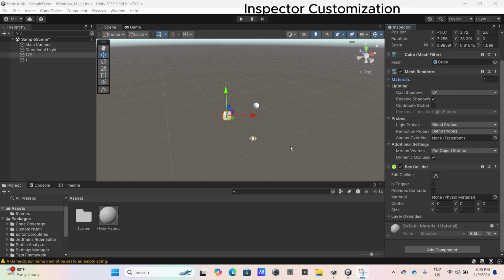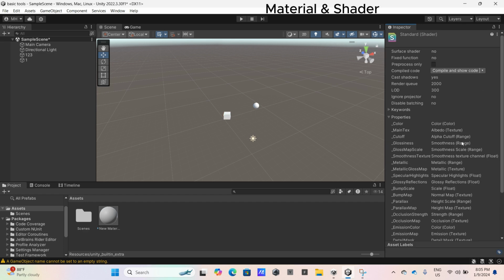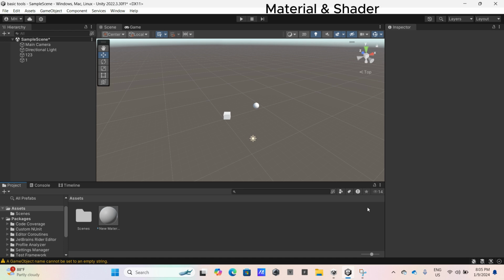And how about material? We cannot edit material in here. If you choose edit material, you will see this, and it will not let us change color or anything. But don't worry.